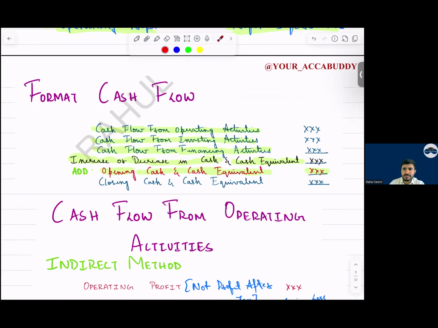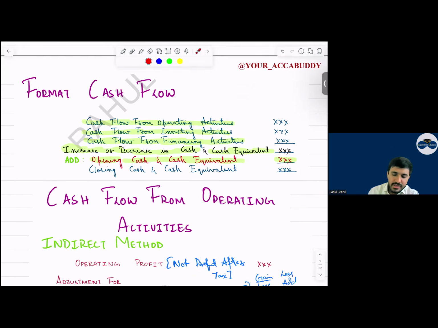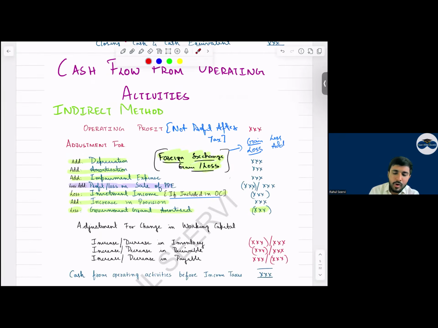Others, अरे it is for the year, it is not as at, हाँ ठीक है. Yes sir. Now see cash flow from operating. So cash flow from operating activities. We will start with what, everyone? We will start from operating profit, everyone. We will start from what? Operating profit. The old format was what? The old format was profit after tax, but now it is operating profit.